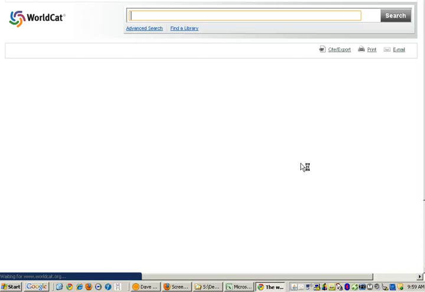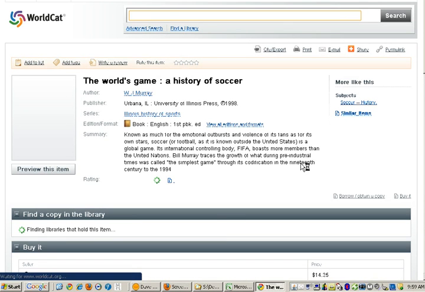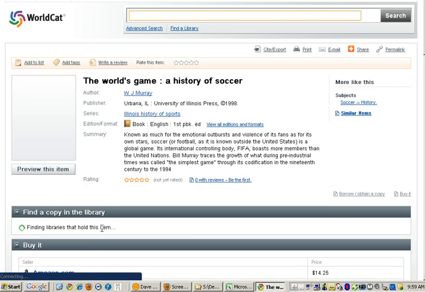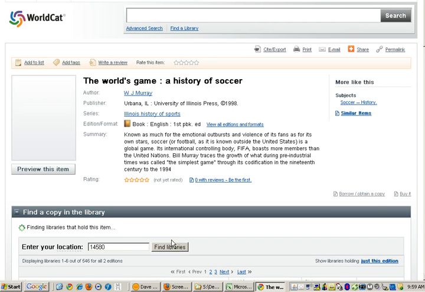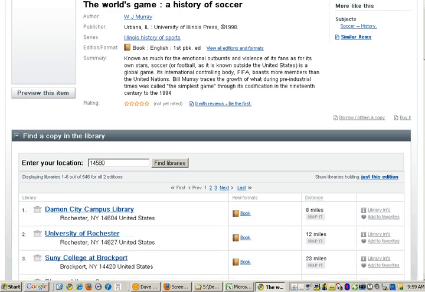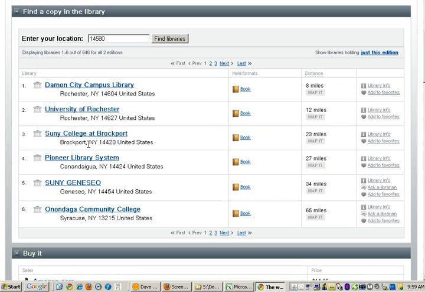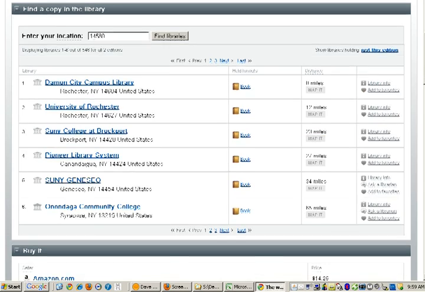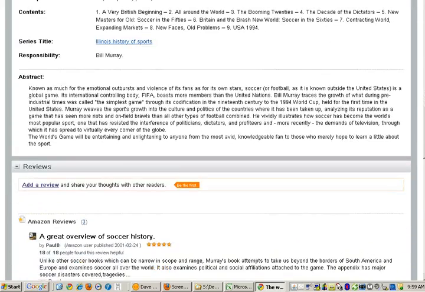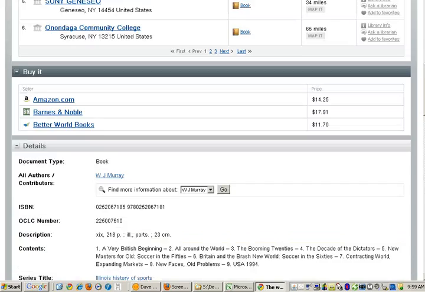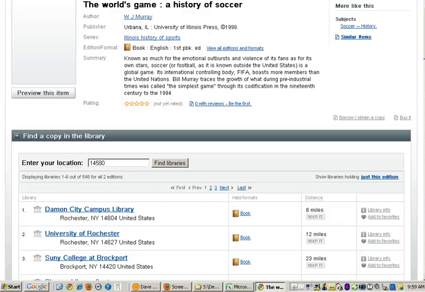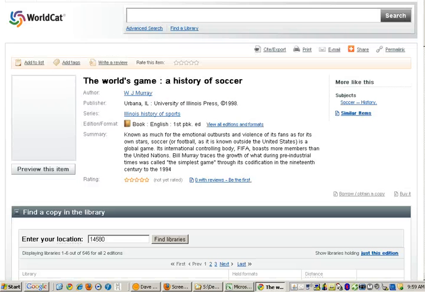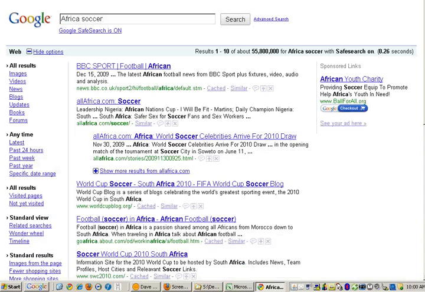ask me for my zip code. Find libraries that hold this item. So I'm going to click on Find Libraries, and I can see that it is in 6 libraries locally, and I can see what format it is, how far away it is, find information about the library, and then maybe pursue it that way. Some more details are listed here. Alright, so that's one way maybe to find a book.